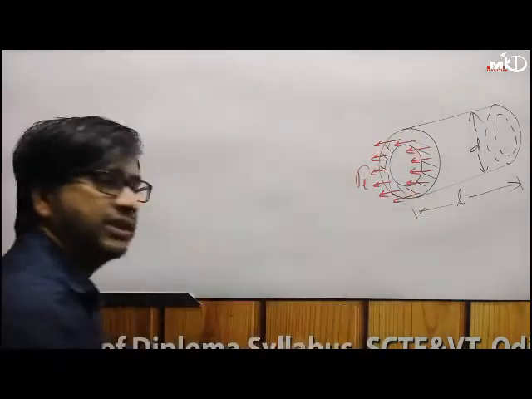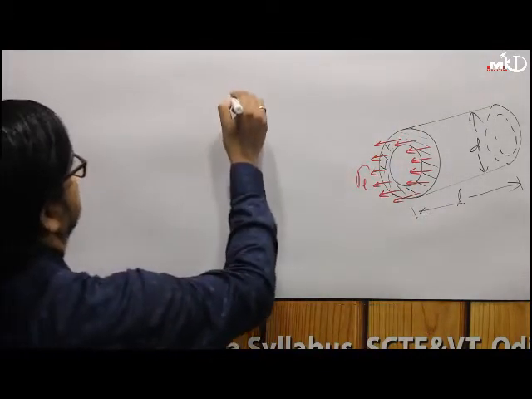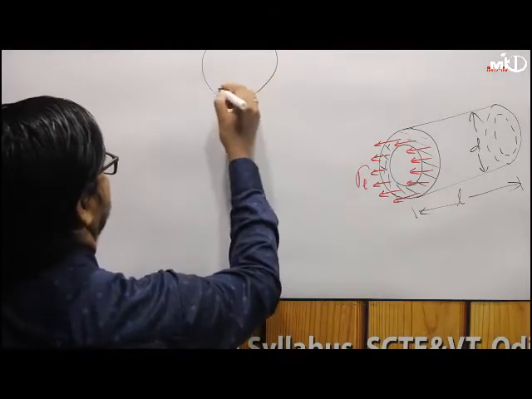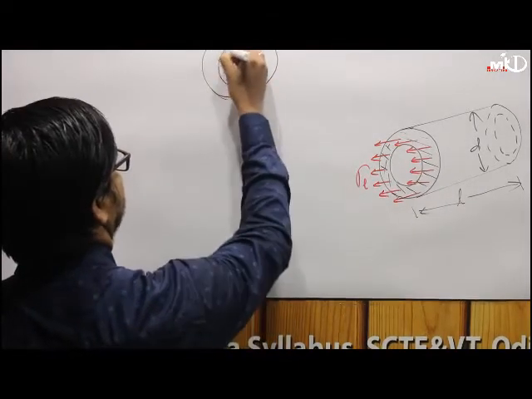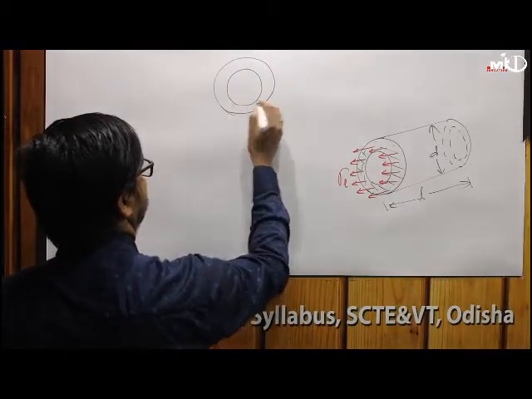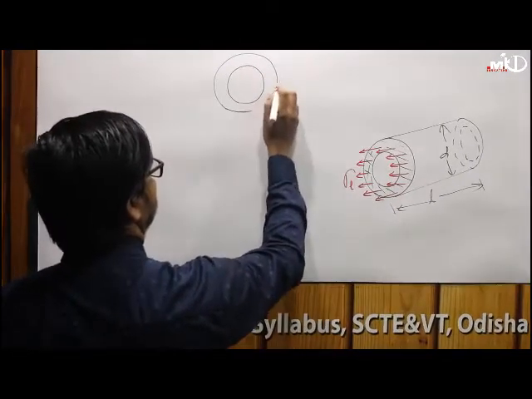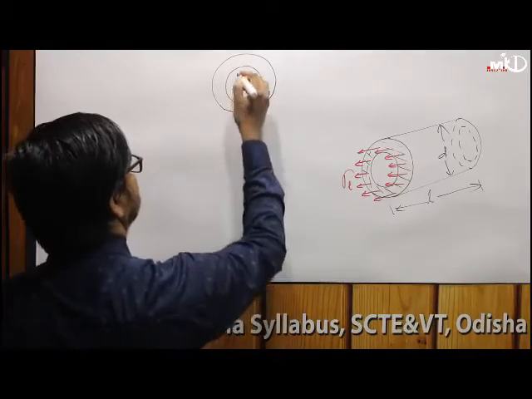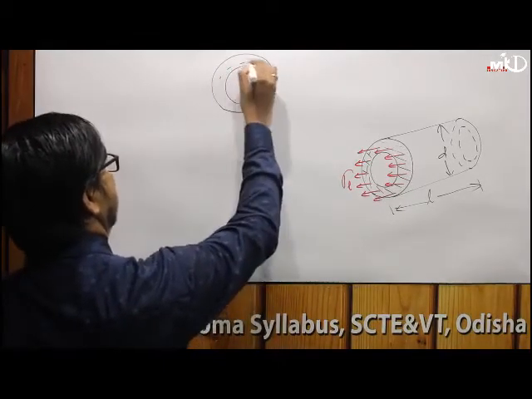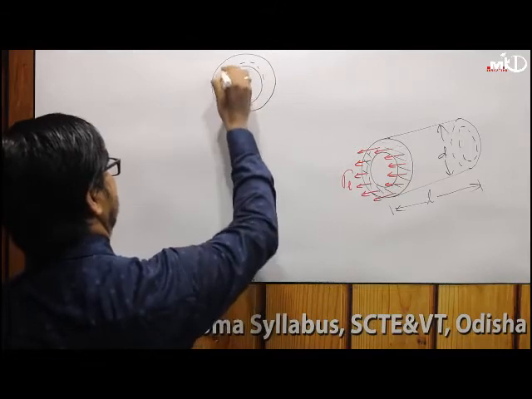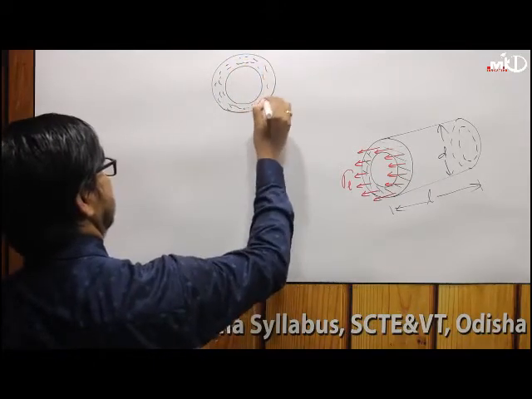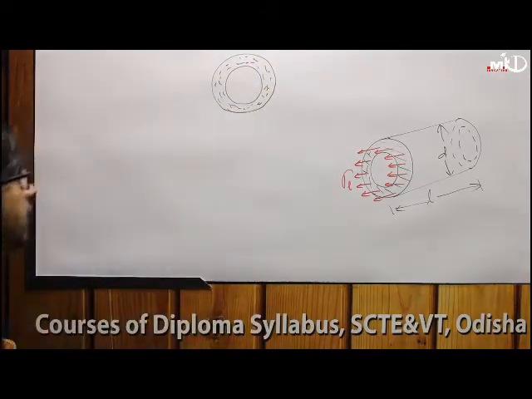You know, definitely it is a circle, right? I am showing here, this is the resisting area. This becomes a hollow circle because this is a shell having space.